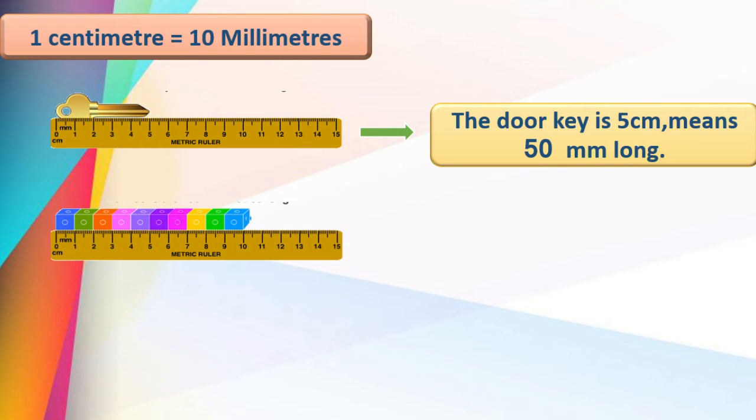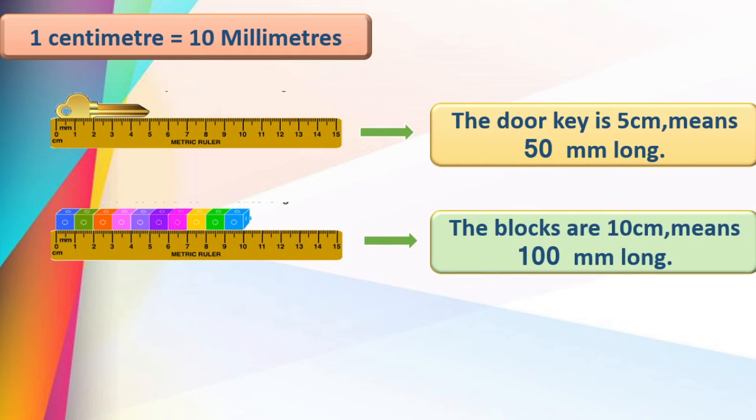Now one more picture, we can see the blocks here. The length of the blocks is 10 centimeter. Try to convert this into millimeter. Come on, tell me. Yes, very good. The blocks are 10 centimeter means 100 mm long because 10 tens are 100, isn't it?